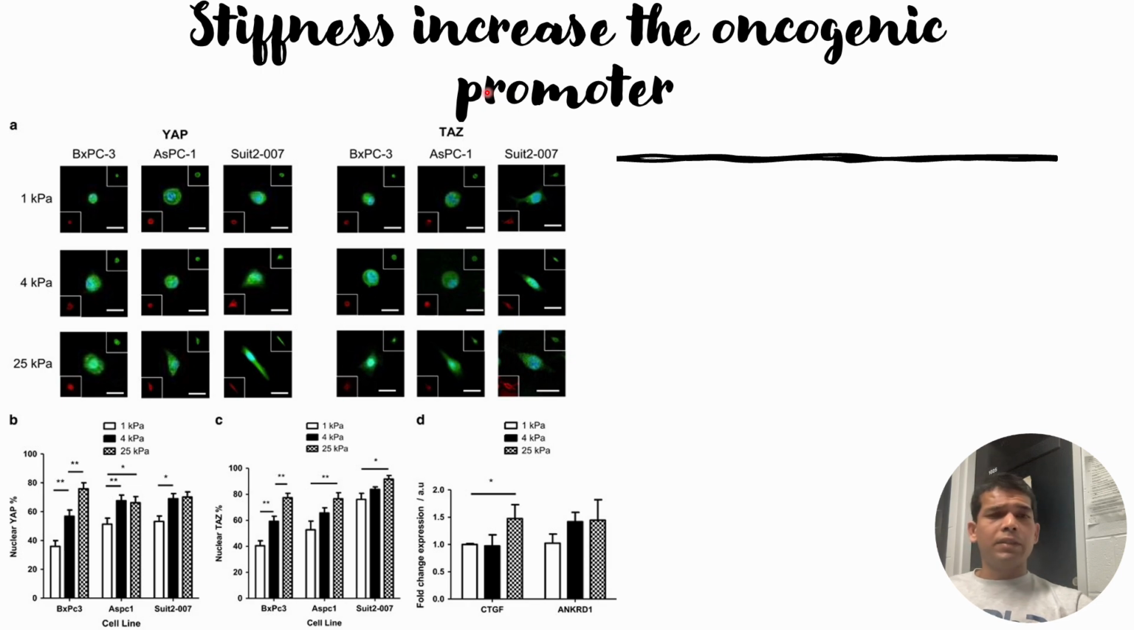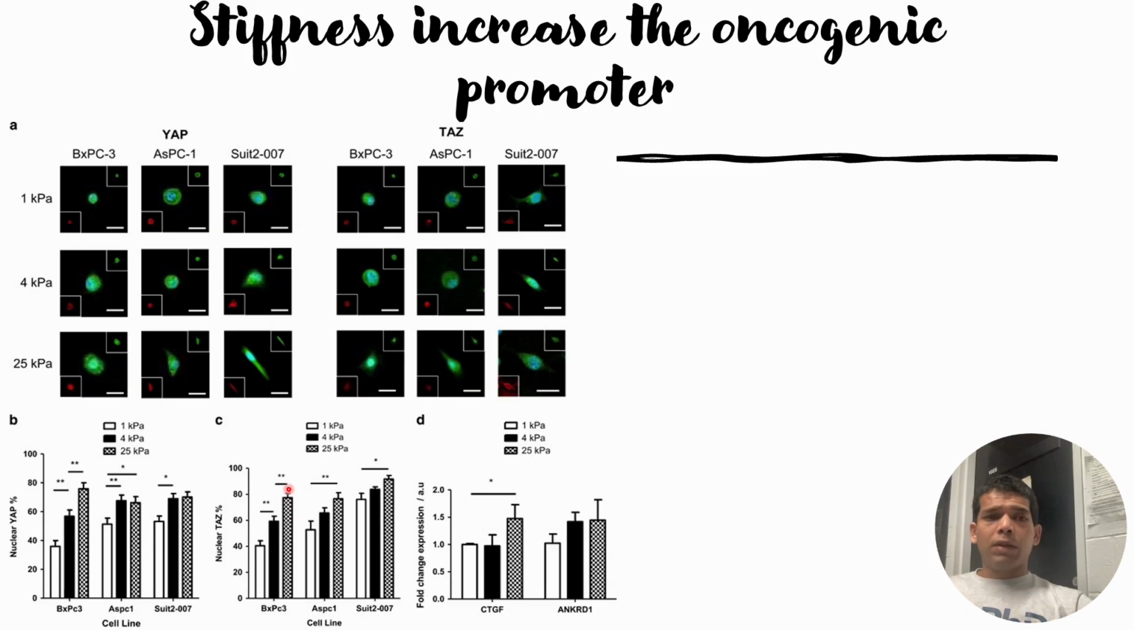similar studies for another oncogenic promoter, that is TAZ, and it also works in a similar way. With an increase in stiffness, the nuclear localization increases, and this increase is more for BXPC3, as we have seen for YAP, compared to the other two cell lines. And this is also quantified in panel C, where we can see that the increase is statistically significant and even more compared to the increase in the other two cell lines for the percentage of TAZ nuclear localization.